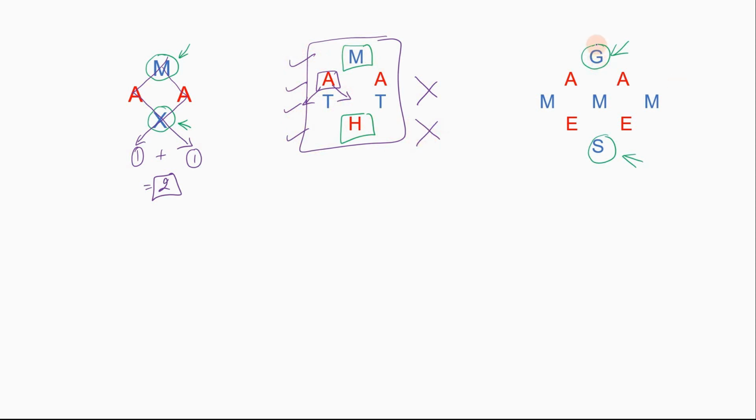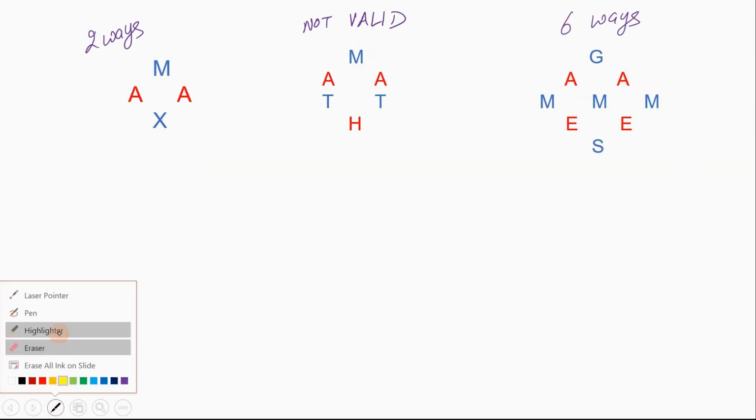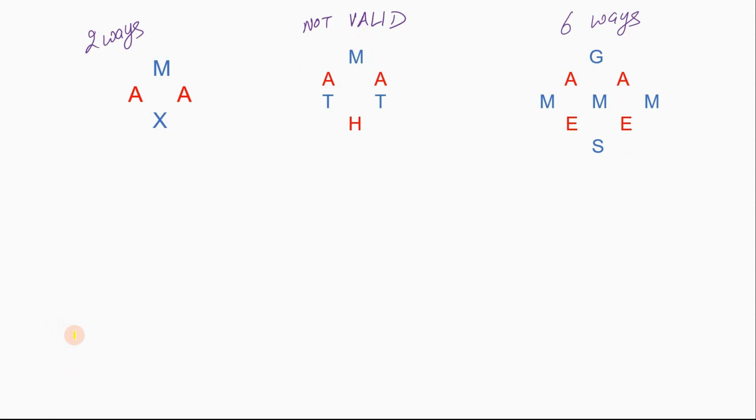Now, when you are at the G point, if you refer to this point A, then there is one way like this, a second way like this, and a third way like this. So 3 ways for this A and 3 ways for this A. So the total comes out to be equal to 6 ways. Now let us try to understand what is the concept behind this. Let's try to learn the method of this question.